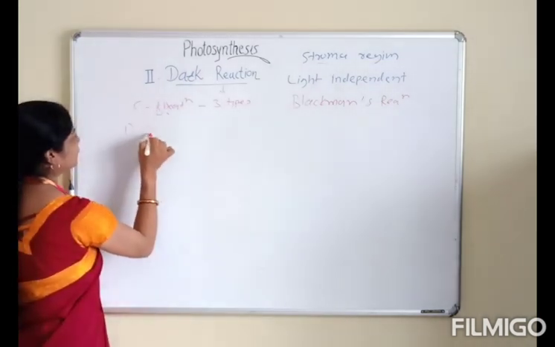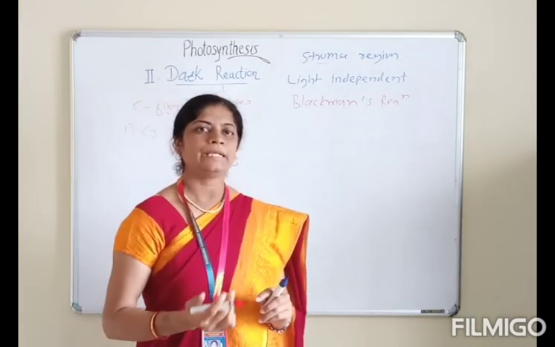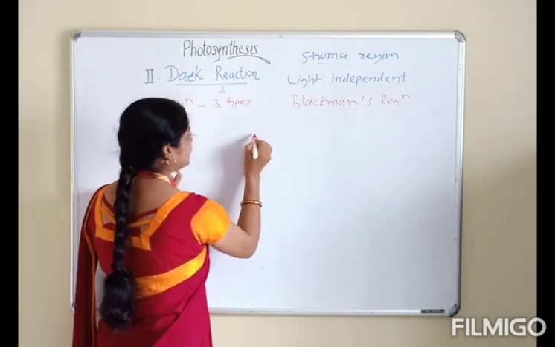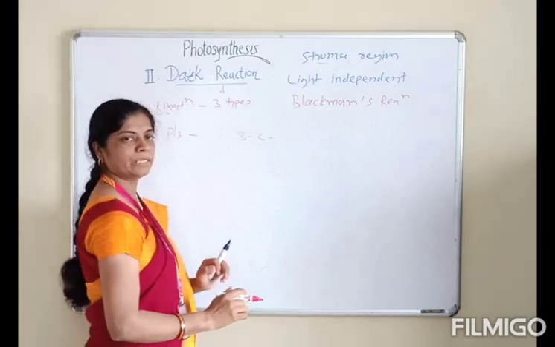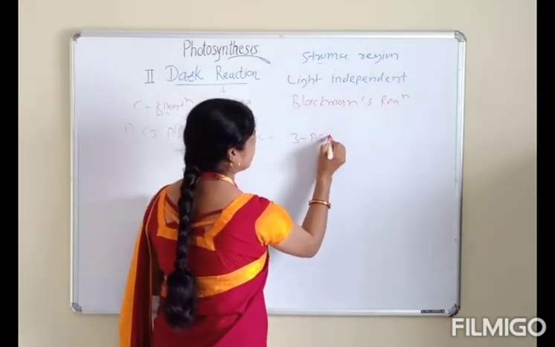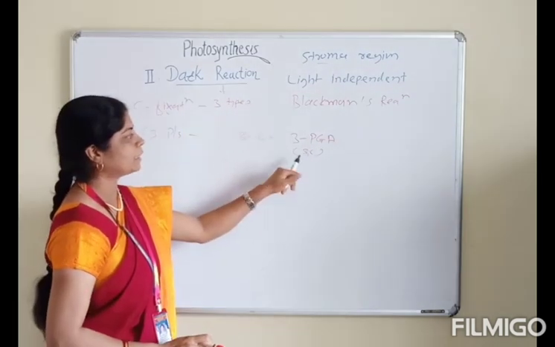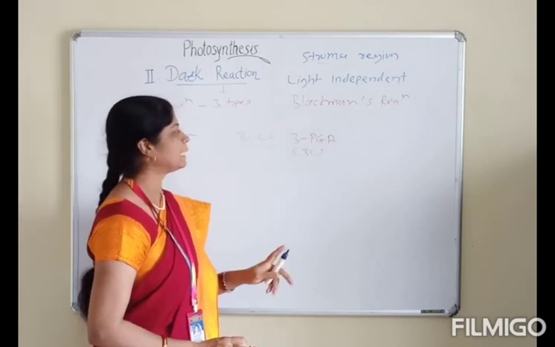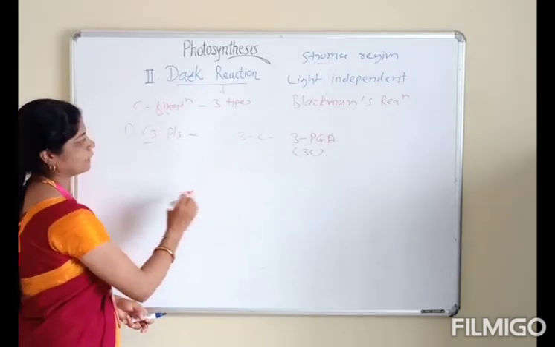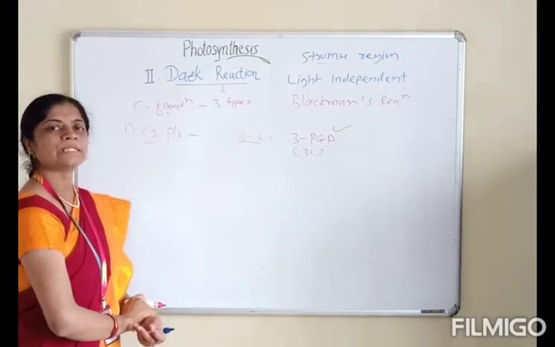Number 1, C3 plants: the plants which operate the C3 cycle and exhibit a 3 carbon compound, 3-phosphoglyceric acid, as the first stable compound, hence it is called the C3 cycle.